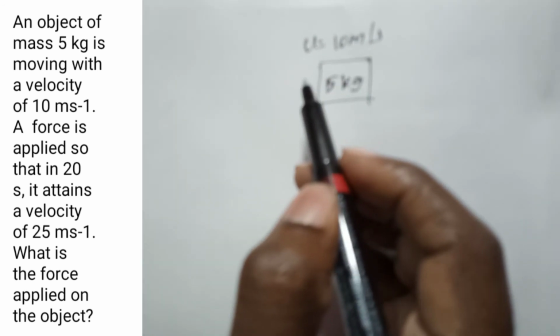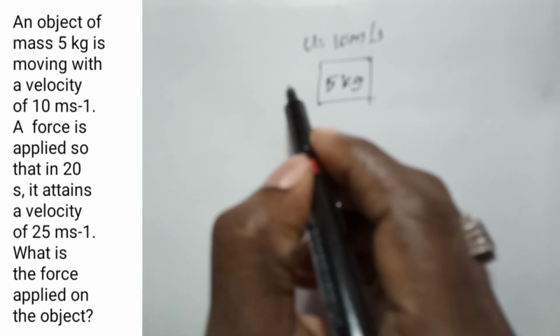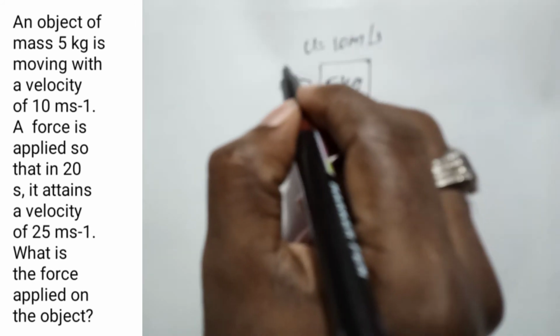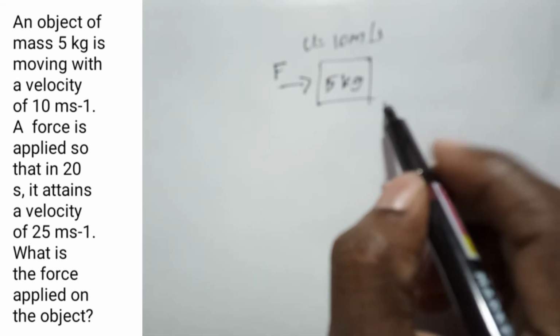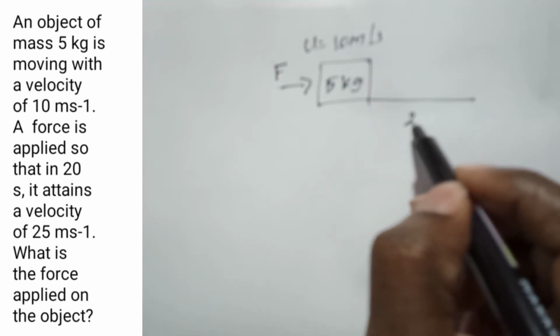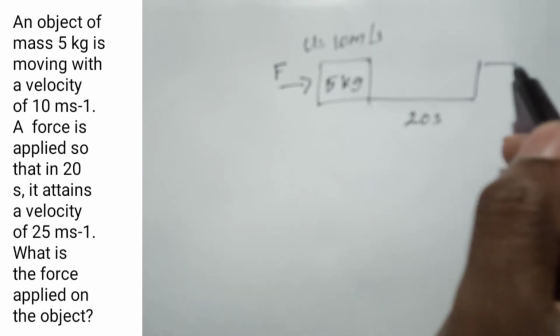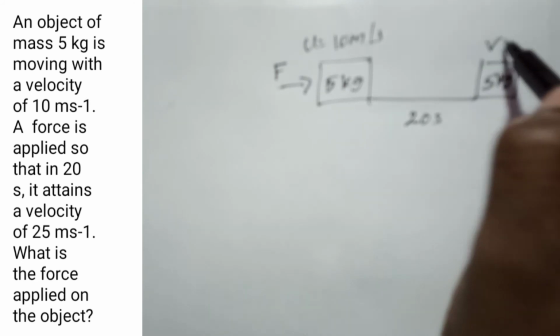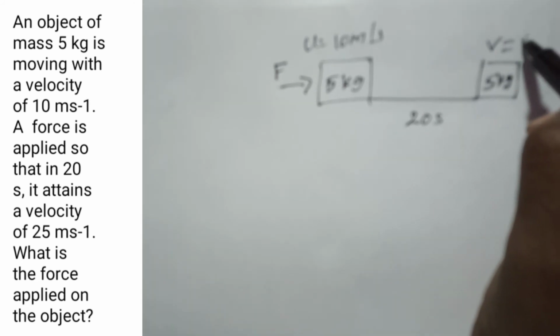And next, we are applying the force on the object for 20 seconds, then the body gains a final velocity of 25 meter per second.